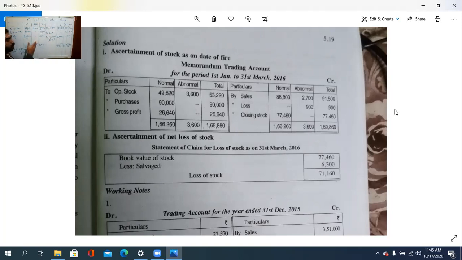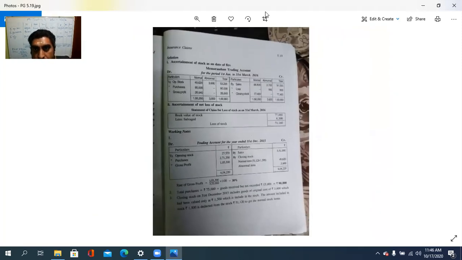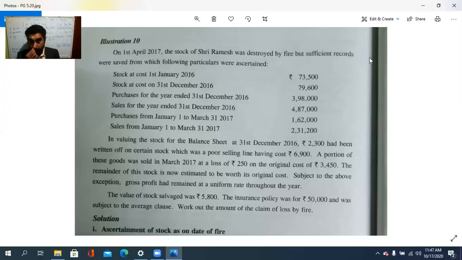One more column for abnormality and normality. They take the total, so 3 columns are there on both the sides. And then we calculate the ascertainment of net loss, that is book value of the stock minus salvage value. So the less loss of stock value we receive. So this is the case with the poor selling of goods. We will do one more problem for this.